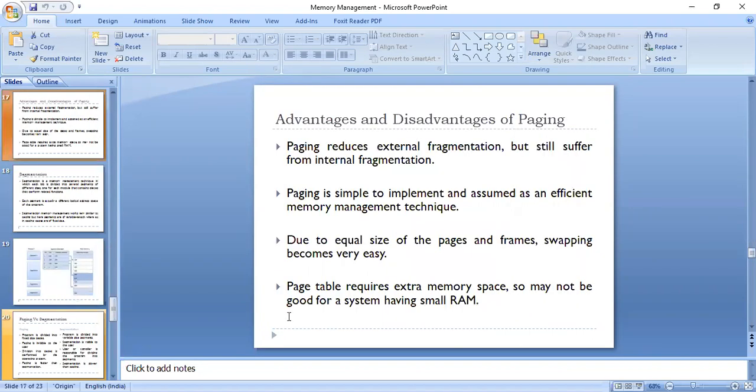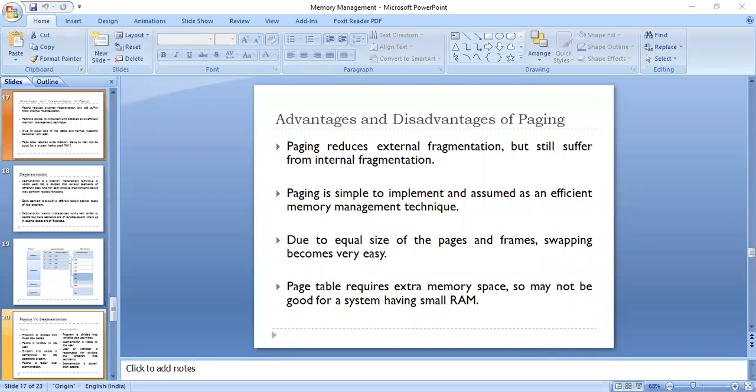So basically, we have certain advantages and disadvantages of the paging technique as well. Here is the list of certain advantages and disadvantages of paging. Paging reduces external fragmentation undoubtedly because we have similar page size and frame size, but still it suffers from internal fragmentation. Maybe we have a frame of 100 MB and we are allocating only 80 MB. So 20 MB will be left out, not used or allocated to any other page. So it will cause internal fragmentation.